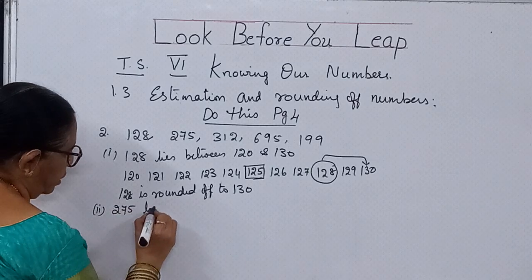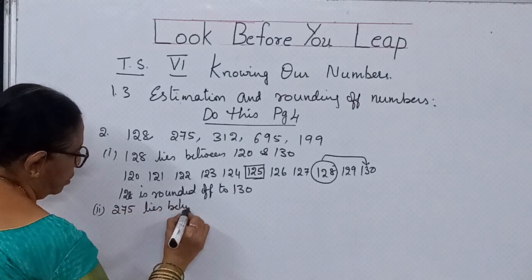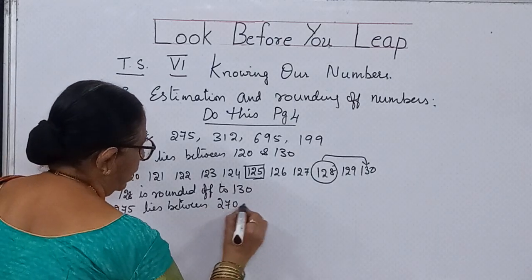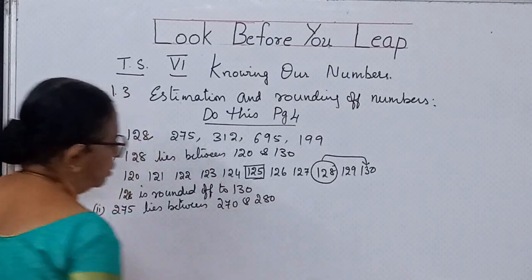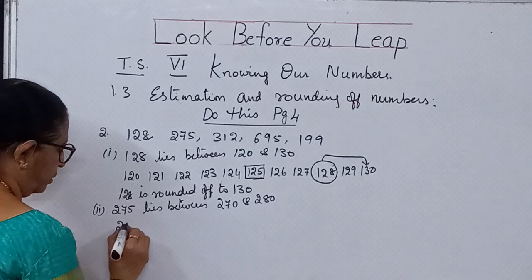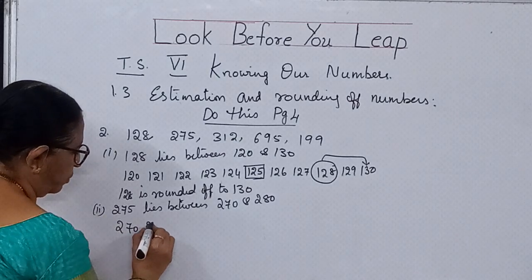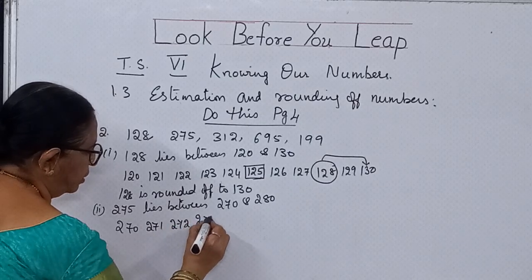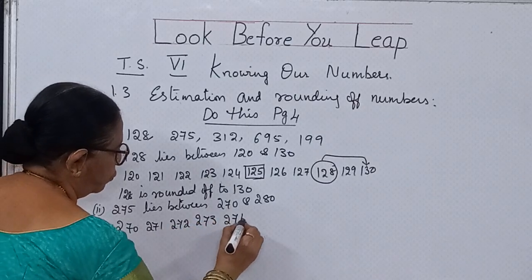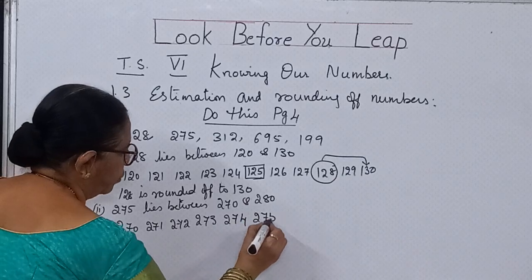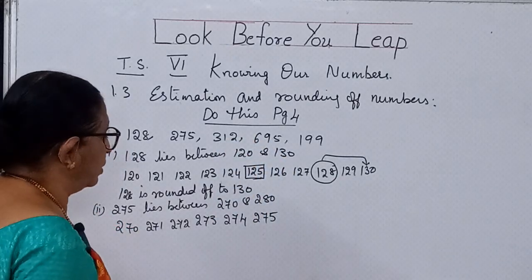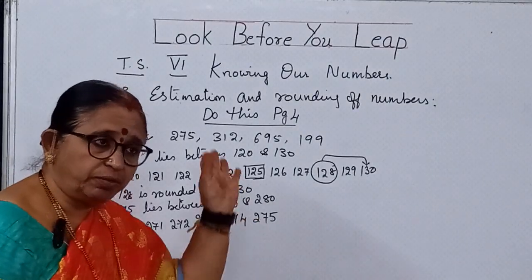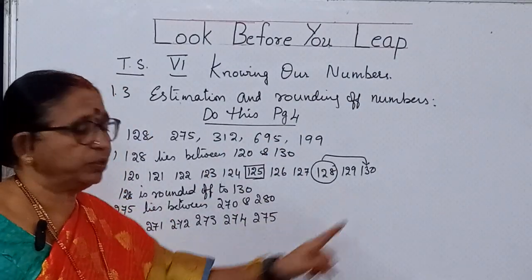Now the second bit is 275. It lies between what values, children? 270 and 280. So 270, 271, 272, 273, 274, 275. We cannot stop here, children, because already I have explained to you. The middle value and other values which are away from it all will go to the last one.